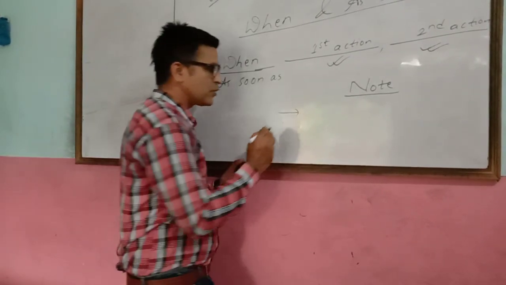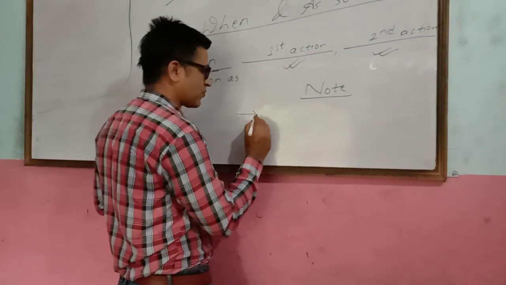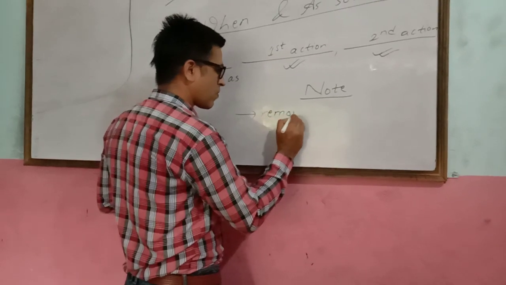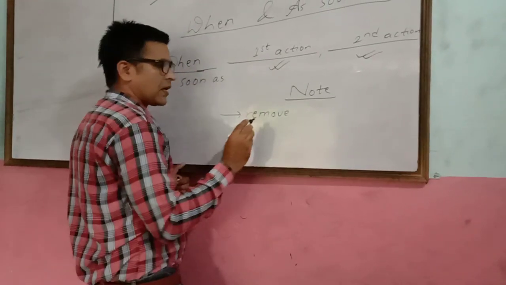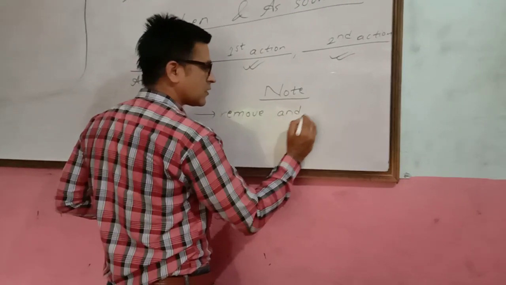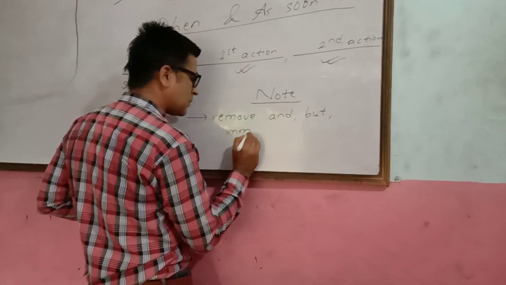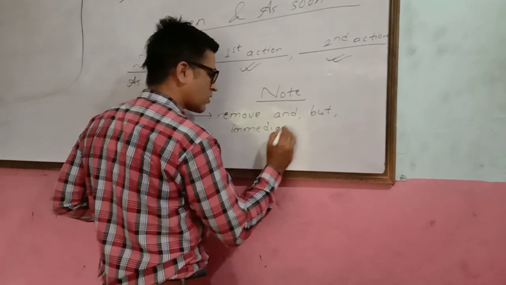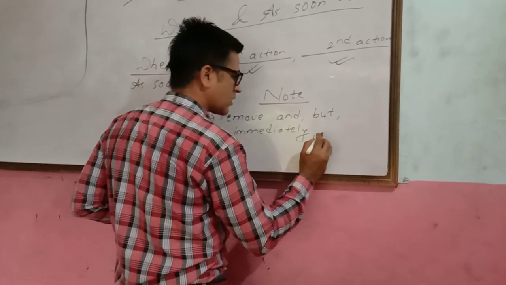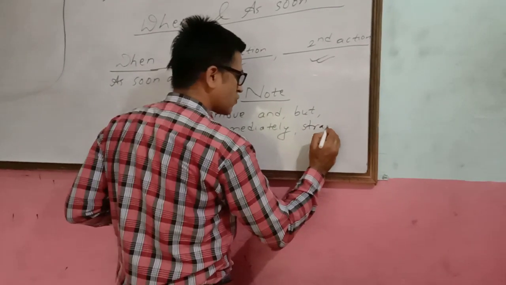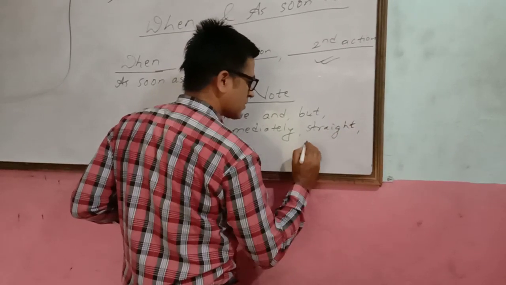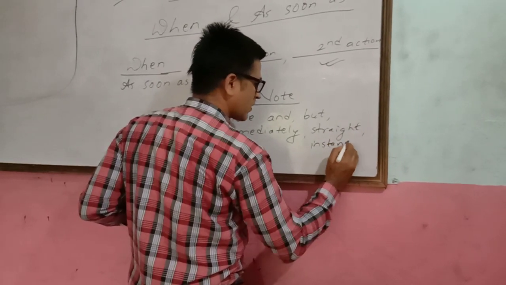Usually you need to remove or omit and, but, sometimes immediately, sometimes straight after or like that, sometimes instantly.